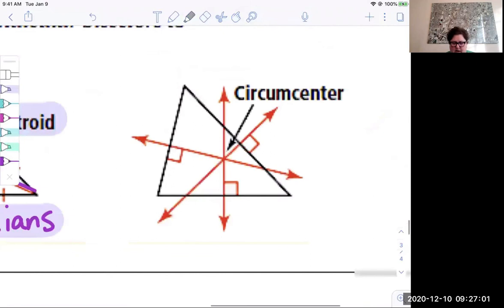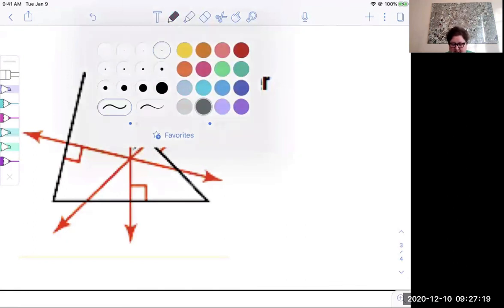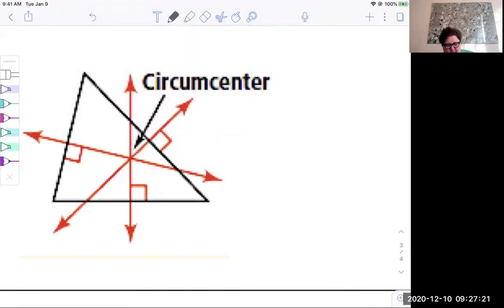Right? And then over here, circumcenter. Well, what are the segments that are being drawn to create the circumcenter? This may not be the greatest picture ever, but what this is supposed to be showing you is the perpendicular bisectors. You may notice that there's not quite the marks that you need there, so I'm going to go ahead and add those in. That should have been already drawn on the picture. Those have to be congruent, these have to be congruent, and these have to be congruent.